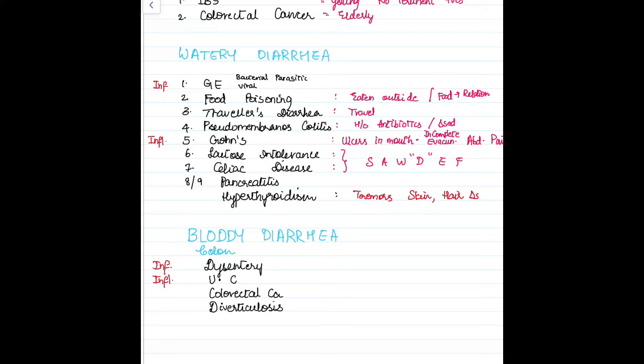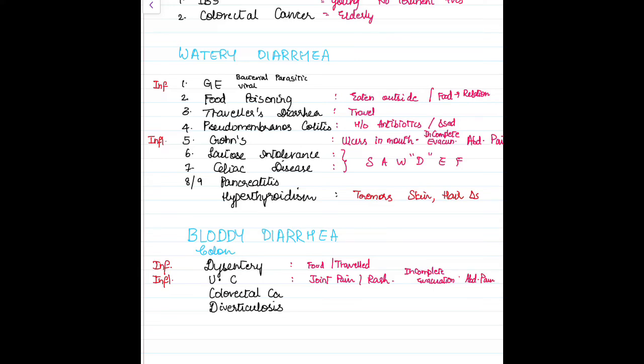All right, and now let's think about what we are going to ask. So this, any relation with type of food, have you eaten anything outside or have you traveled, is what we ask here. And here, do you have any joint pain or a rash, and do you have a sense of incomplete evacuation and abdominal pain?